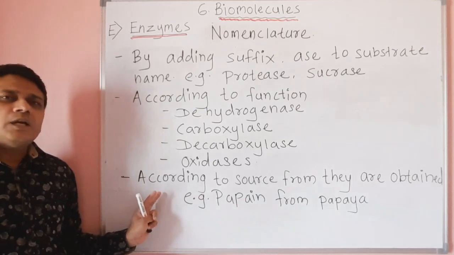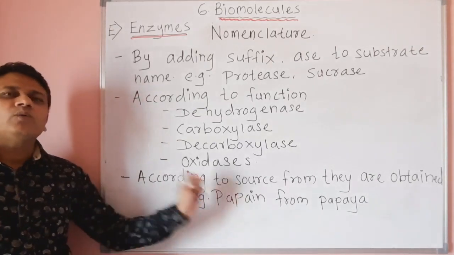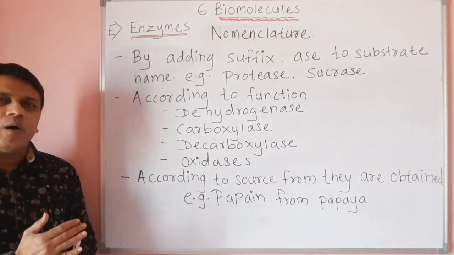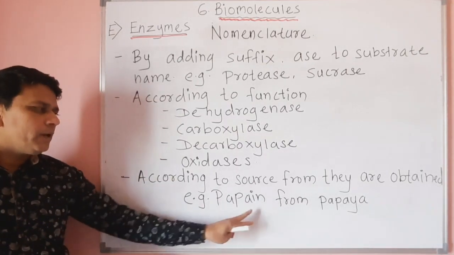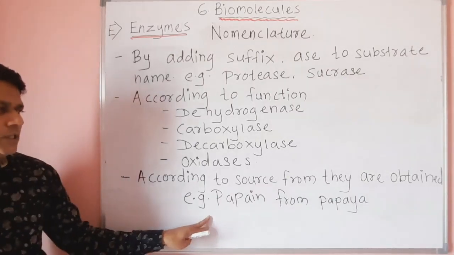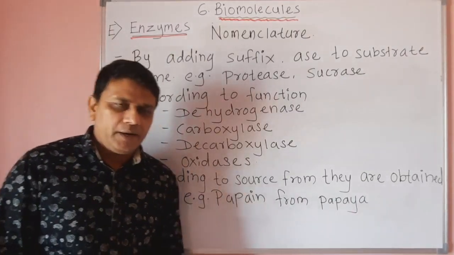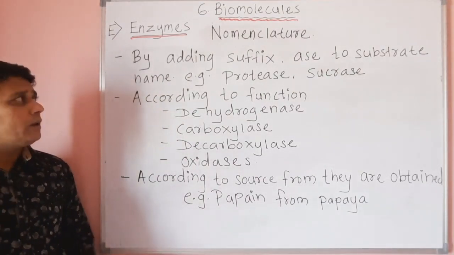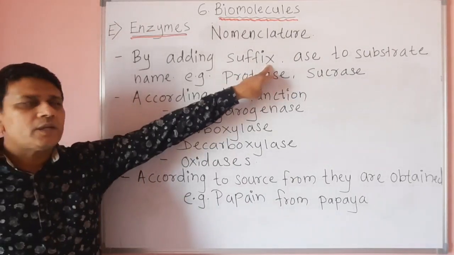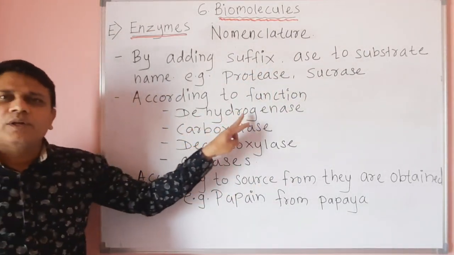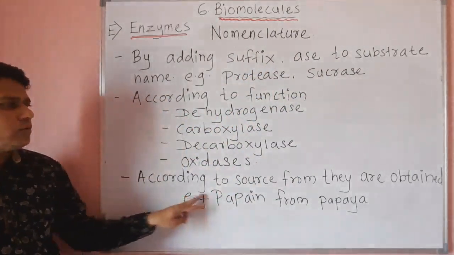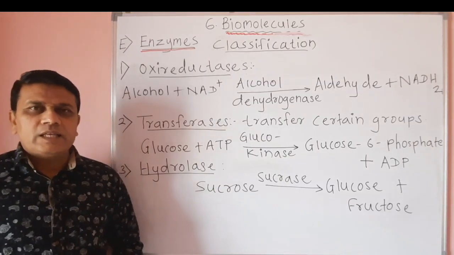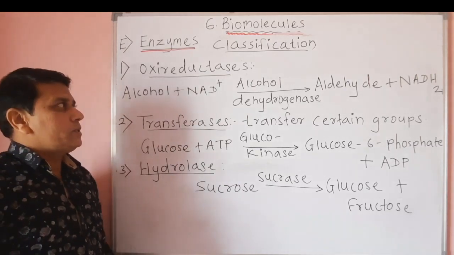Then enzymes are also named according to their sources. That means from which sources the enzymes are obtained. For example, papain is a type of enzyme which is obtained from the papaya plant. So enzymes are named by using the suffix ase, then according to their function, then according to the source they are obtained. Now we will see the classification of enzymes.